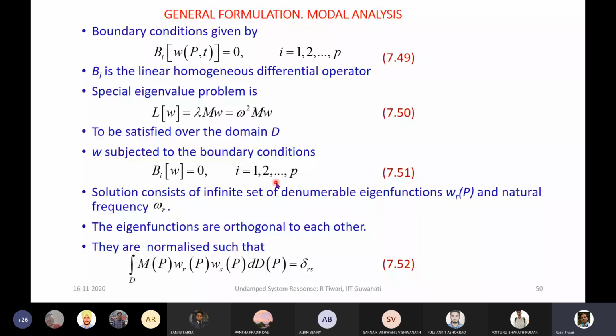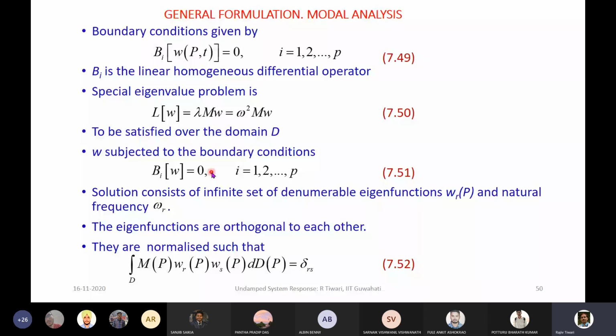From here we can get an infinite set of eigenfunctions and natural frequencies. Here I am talking about the closed form solution, not the approximate solution at present. For simpler boundary conditions, we have obtained the closed form solution, and we found that the natural frequencies and eigenfunctions were infinite in number. They were discrete but infinite in number.